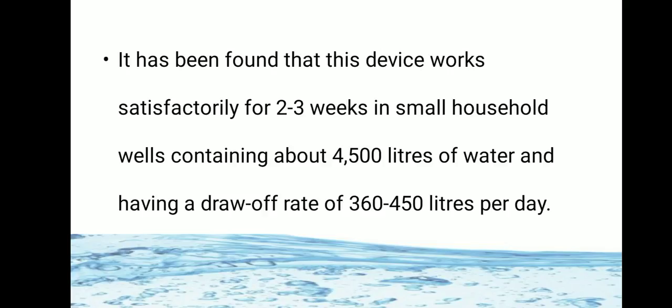It has been found that this double pot device works satisfactorily for 2 to 3 weeks in small household wells containing about 4,500 liters of water and having a draw-off rate of 360 to 450 liters per day. So these are methods which are used for purification on a small scale.